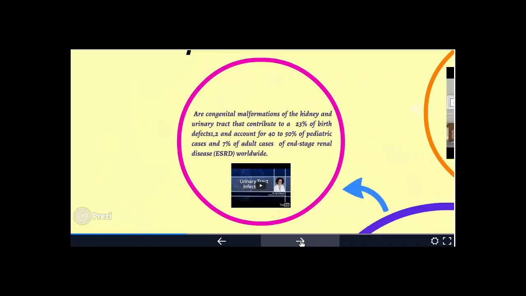Congenital malformations of the kidney and urinary tract contribute to 23% of birth defects, and account for 40 to 60% of pediatric cases and 7% of adult cases of end-stage renal disease (ESRD) worldwide.